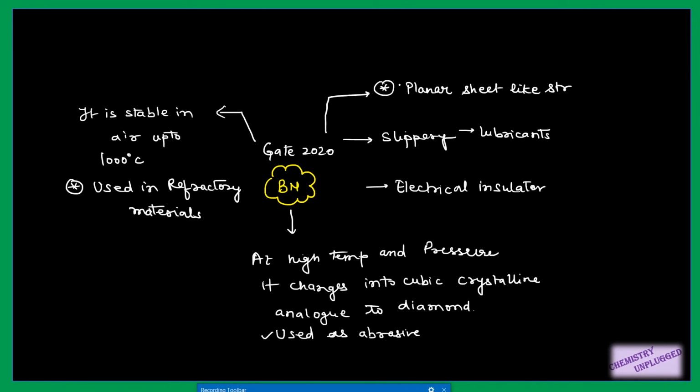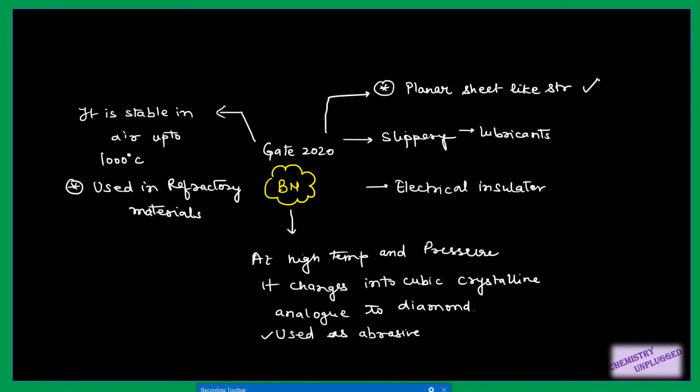Then we will move to boron nitride. We will take certain important points about the important properties of this boron nitride, because we have seen one question from GATE 2020 on boron nitride. So what are the important properties of it? These are all important points: it has a planar sheet-like structure.